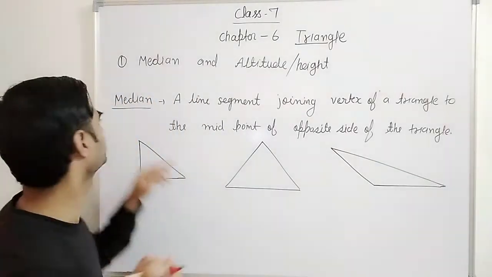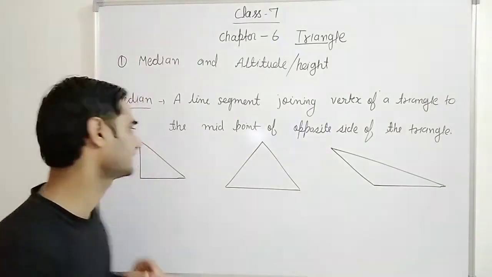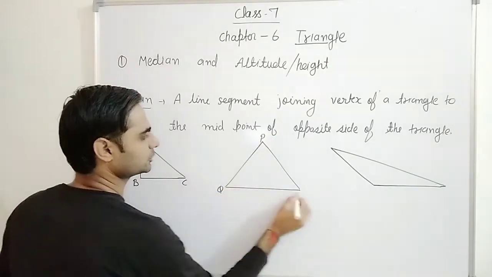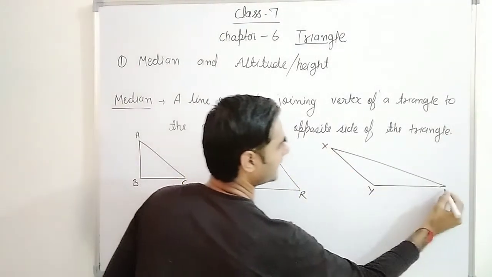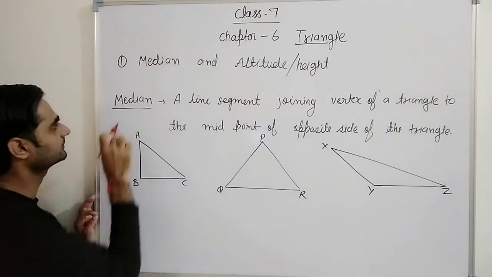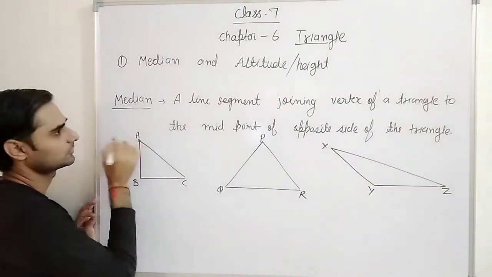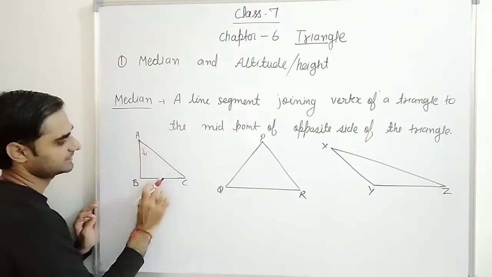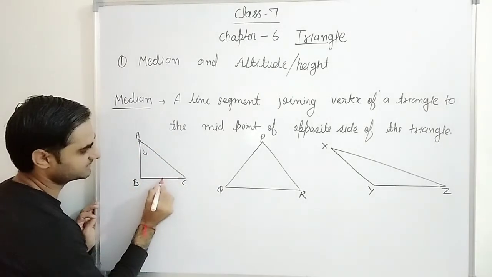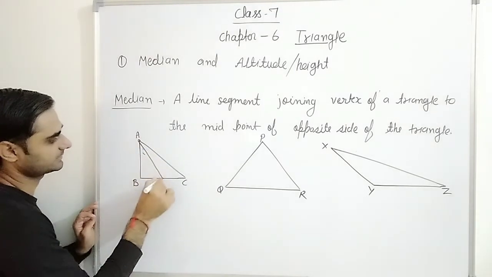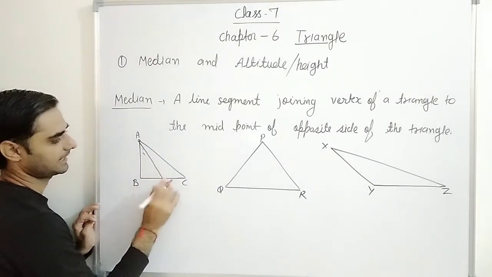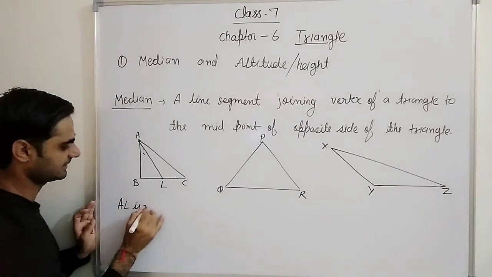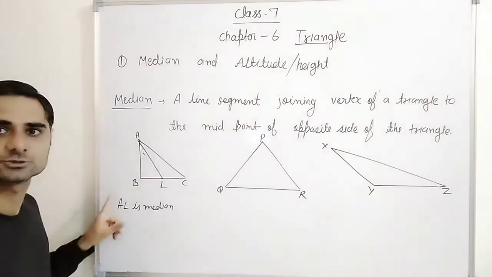अब उनका देखो, median मैं draw करने जा रहा हूँ. ठीक है? इसका median देखो, A, B, C. This is P, Q, R and this is X, Y and Z. यहाँ देखो median. Median क्या होता है? Take any vertex, joining to the midpoint of the opposite side. इसकी ठीक opposite side कौन सी है? ये वाली. इसका midpoint यहाँ ले लेंगे हम. This is the midpoint and join it. ये देखो, this is the median. This is A, L. A L is the median in this one.